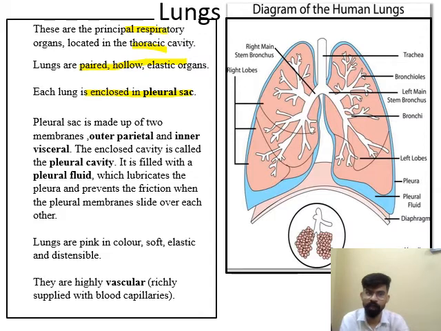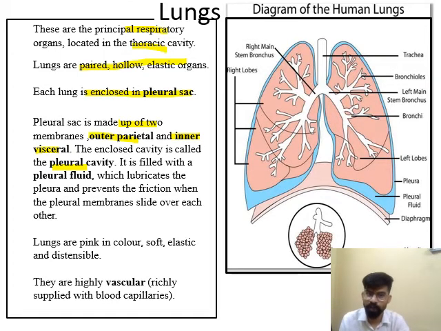Sac is a cavity. The pleural sac is made up of two membranes. The outer membrane is known as the parietal membrane. I will show with the red arrow after discussing this. The outer layer is known as the parietal pleura, the inner layer is known as the visceral pleura, the space is known as the pleural cavity, and the fluid present is known as pleural fluid.